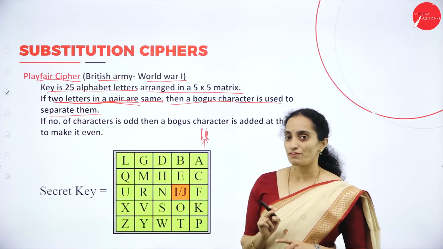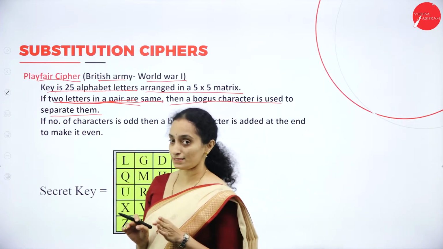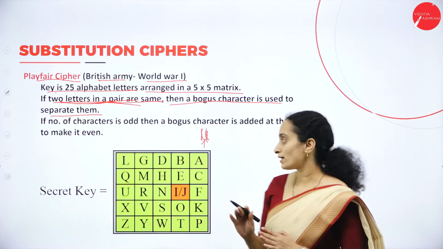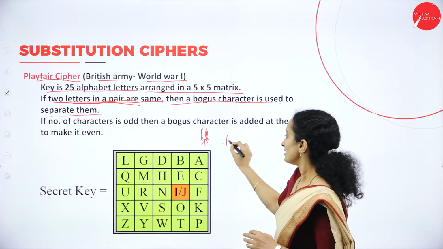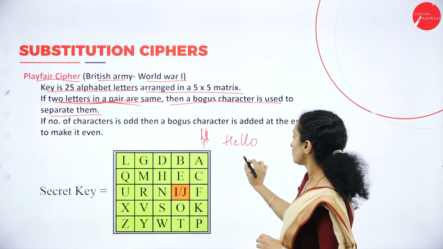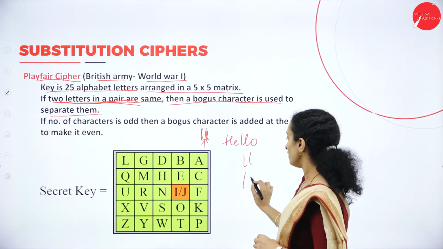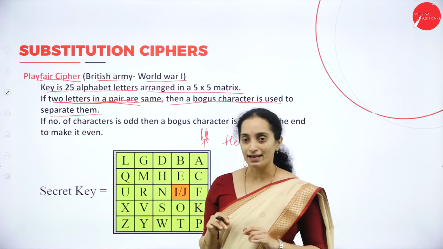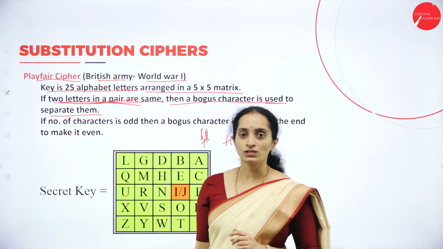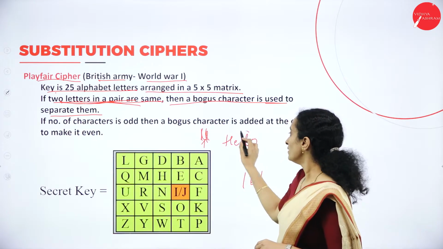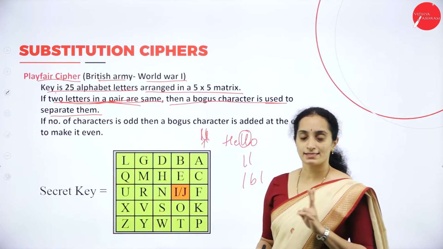It will not be in the message, but for the purpose of encryption, a bogus value is inserted. Like in the example HELLO, between the 2 Ls, a B or X or any character other than L will be inserted to separate these 2 repeated characters in the pair.